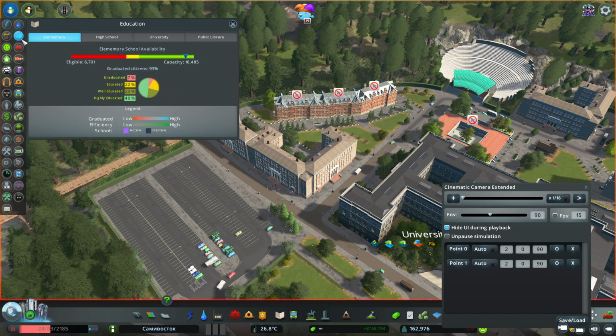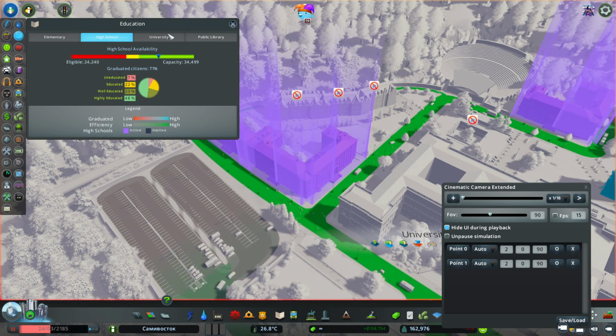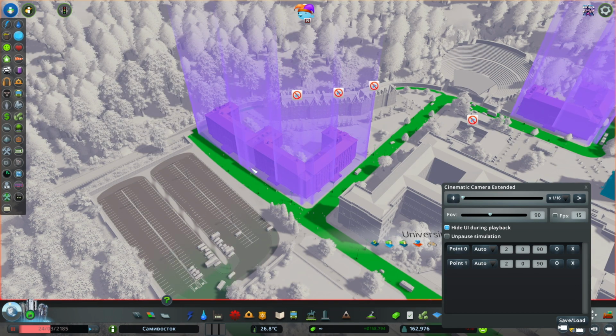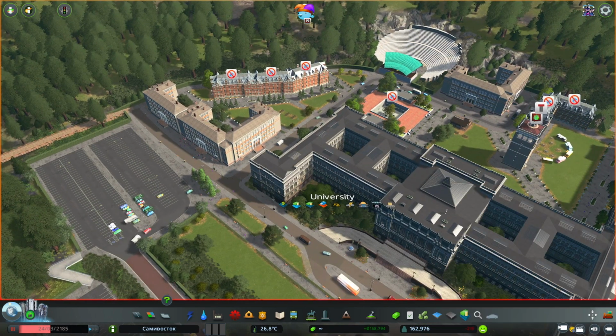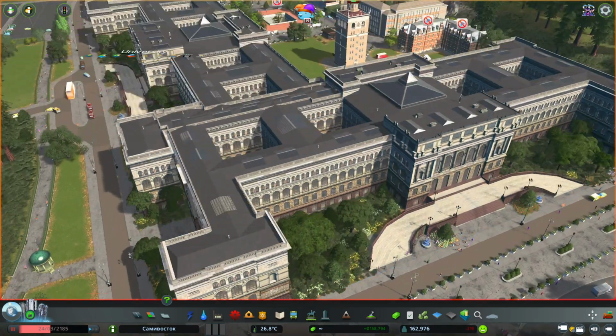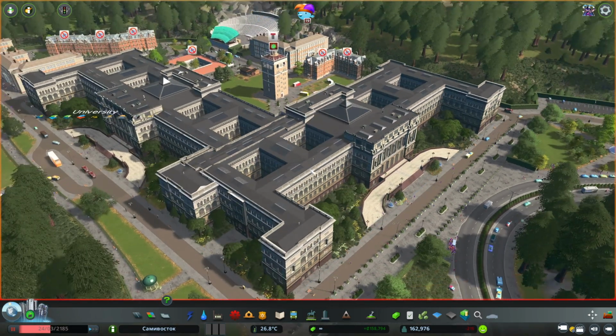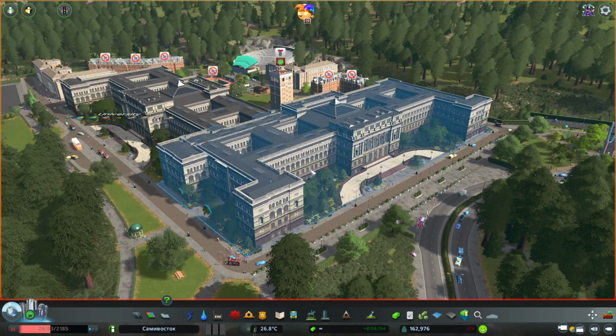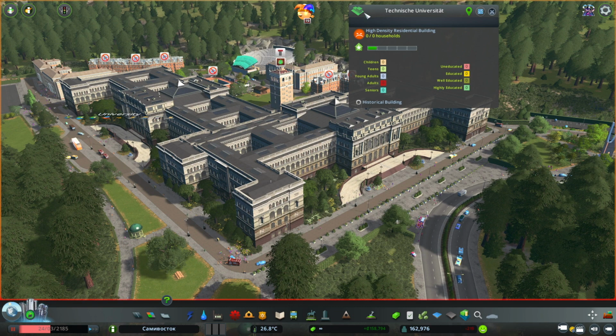And let me just see. We have more than enough. So yeah, I'll probably leave these. But first of all, let's clear something up. I am not going to demolish these. So these are university buildings and they have such a huge capacity, but I have actually converted these into high residential. So if I just click on it, you can actually see that it's now a residential building, but it has 0 households. So what I have to do is replace it with the new updated one that I have made.